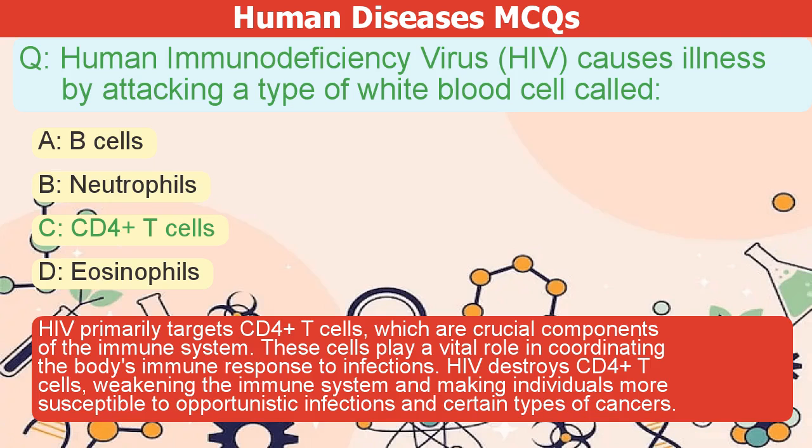HIV primarily targets CD4 T cells, which are crucial components of the immune system. These cells play a vital role in coordinating the body's immune response to infections. HIV destroys CD4 T cells, weakening the immune system and making individuals more susceptible to opportunistic infections and certain types of cancers.